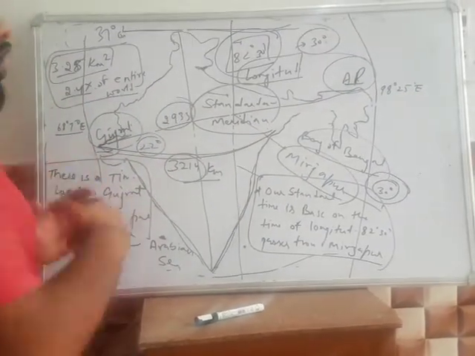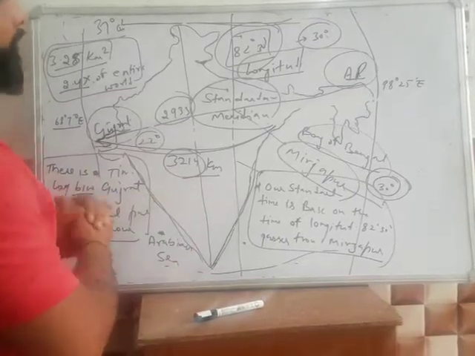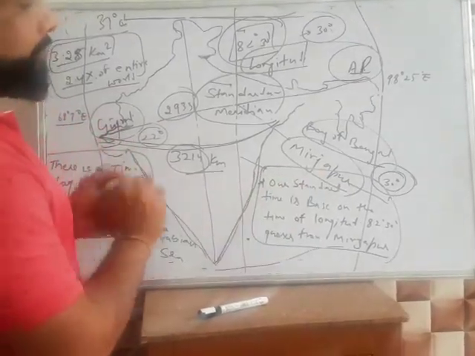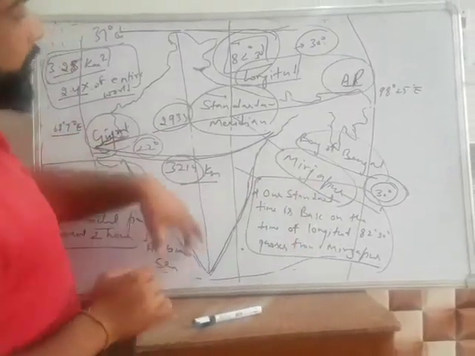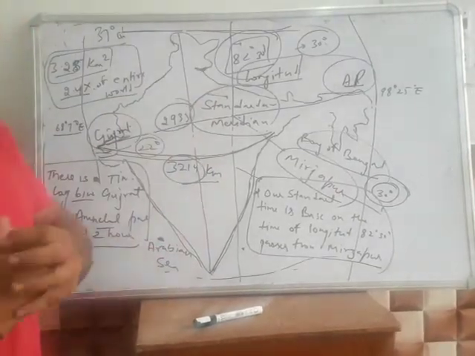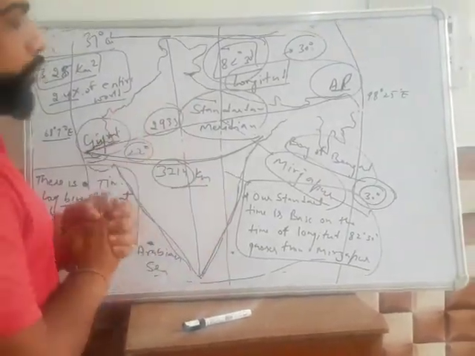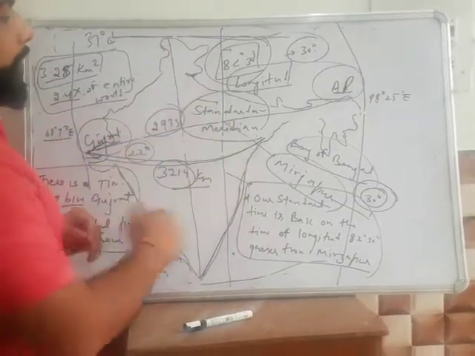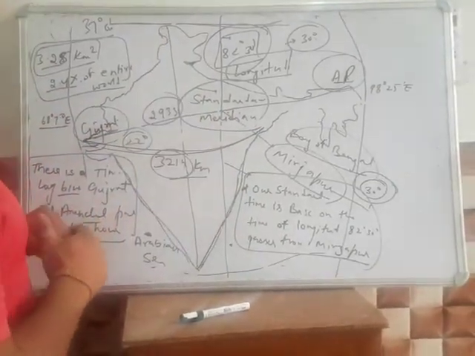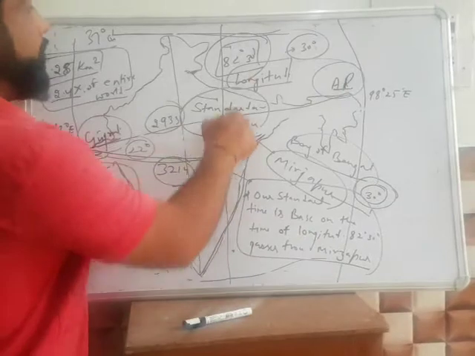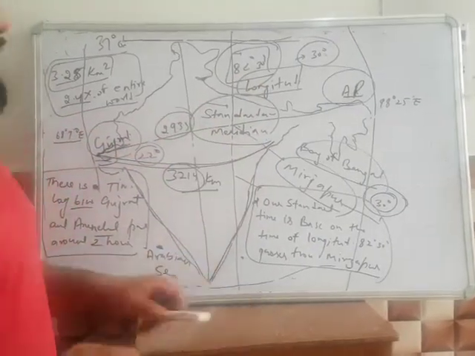So to counteract this effect, we take a time which is based on the longitude that passes through Mirzapur. So this longitudinal line passing through Mirzapur is taken as the standard time, or standard meridian, which passes through 82 degrees 30 minutes.